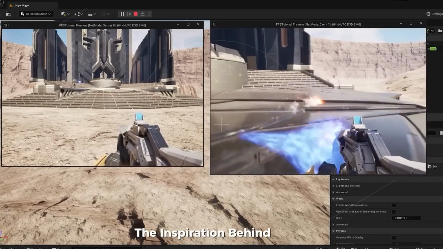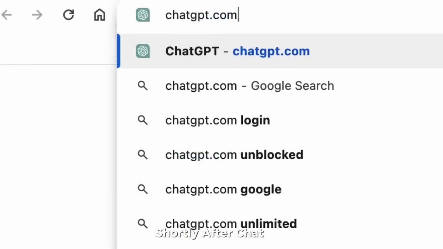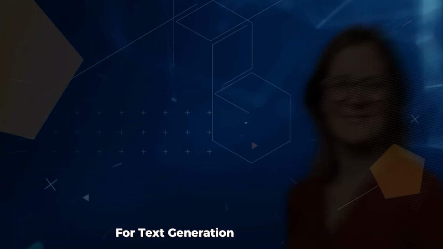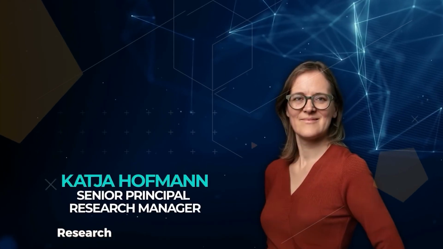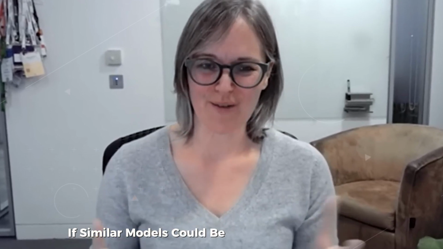The inspiration behind Muse. The idea for Muse emerged in late 2022, shortly after ChatGPT showcased the potential of transformer-based models for text generation. Katja Hofmann, a senior principal research manager at Microsoft Research in Cambridge, UK, wondered if similar models could be applied to video games.